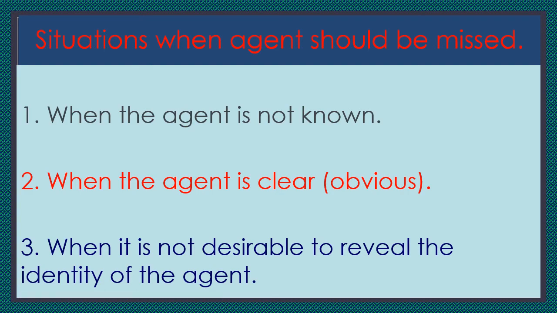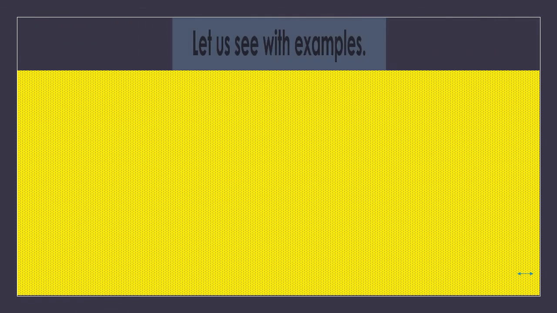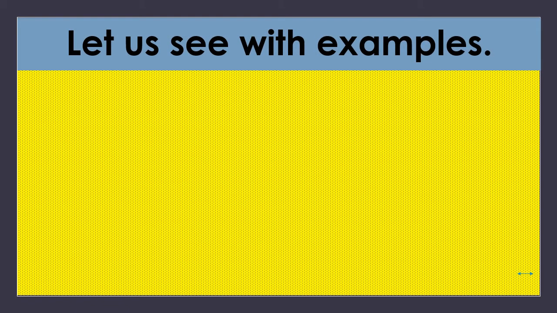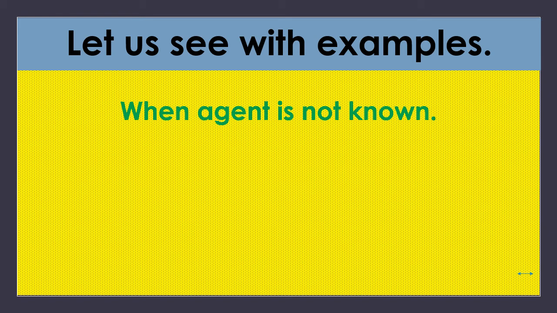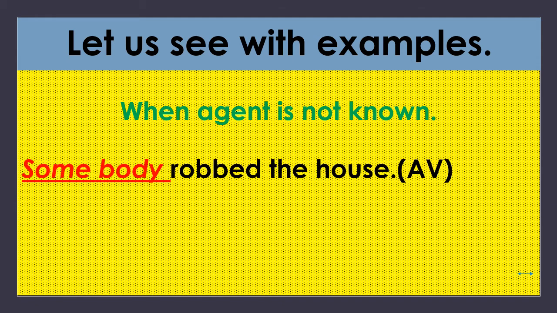Okay, children? Dear children, let us see with an example. See this example. The first situation. You know what is the first situation? When the agent is not known. When the doer, the performer, is not known by us, then we can skip that agent in the passive voice. Let us see with one example. Look at the sentence: Somebody robbed the house.